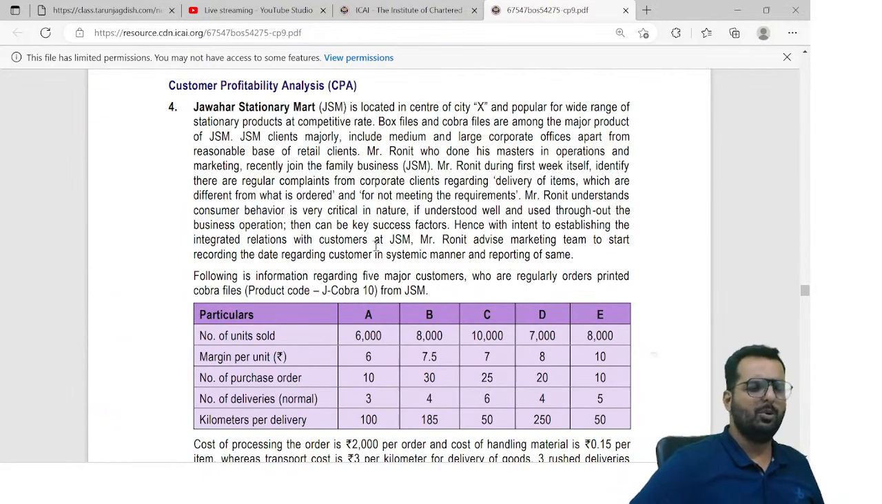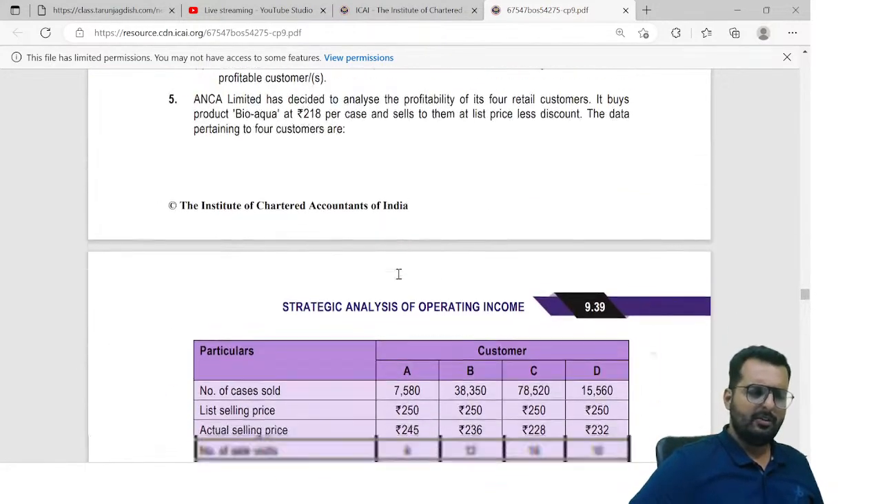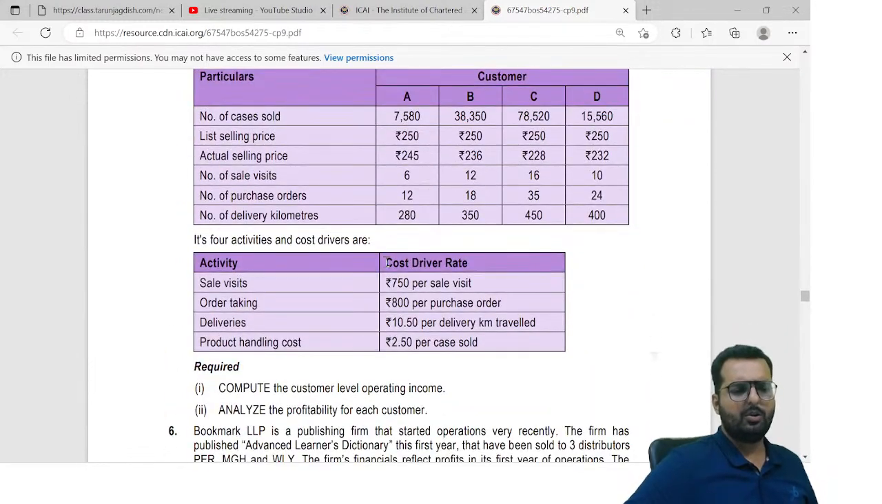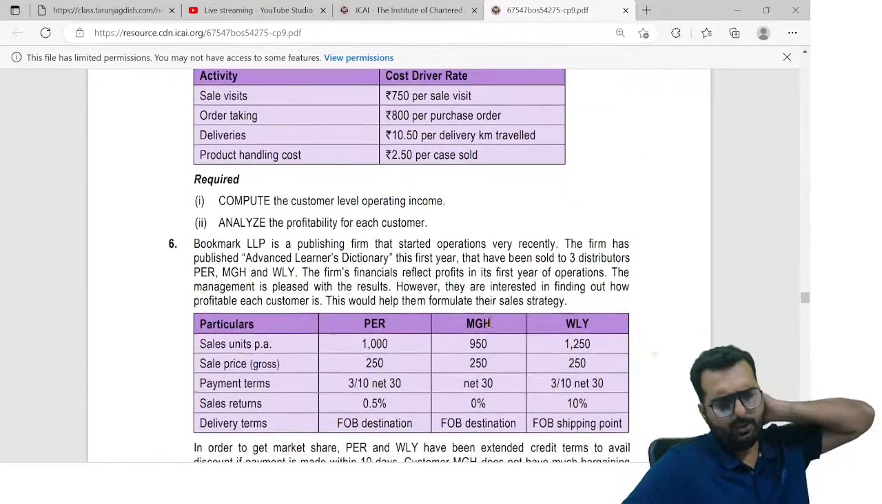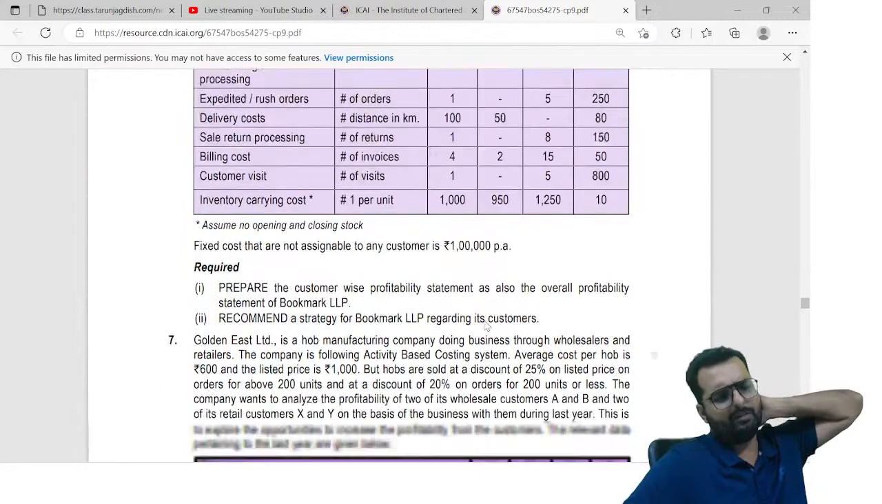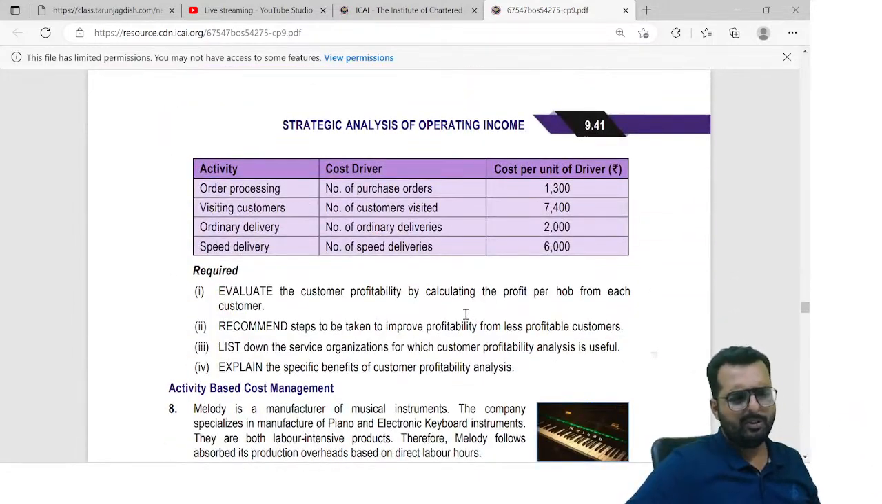4, one time you do it. One day before the exam, not required. 5 also same thing. One time doable. See, they have given the cost pool, cost driver. You only have to do apportionment. 6 also do it one time. Not on the day of the exam, you can do it earlier. 7 is also almost the same.